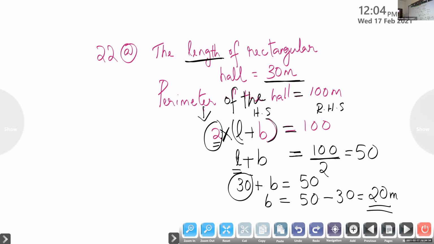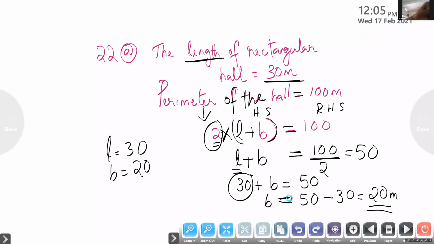Now children, you have to find the area. How to find the area? L into B. Length into breadth. Length is 30, and breadth we have found out that is 20. Now length into breadth, do alone. Don't say the answer now. Many children are still on the breadth, so let them. We should write 2 into L plus B is equal to 100, otherwise we should use the formula. Yes, you can write, because when we write more times, we are learning the formula.